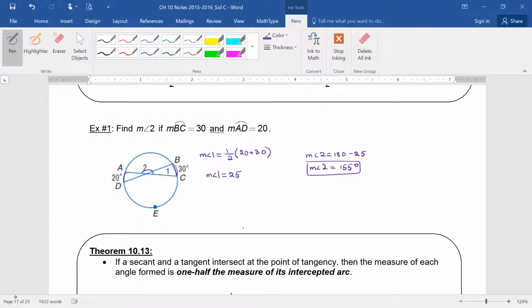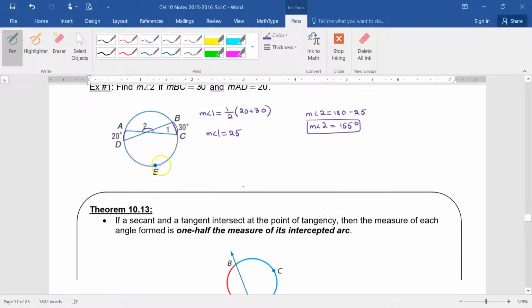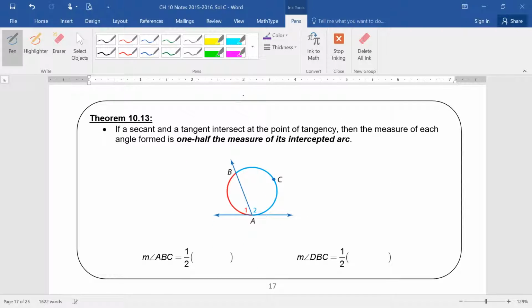Where? Inside the circle, right? Two secants intersecting inside the circle. Now look at this one. In this case, we have a secant. Now, a secant is a line. It's supposed to go through, but in order to make this diagram simpler, they just cut it off here. But this is a secant, right? Because it crosses the circle twice.